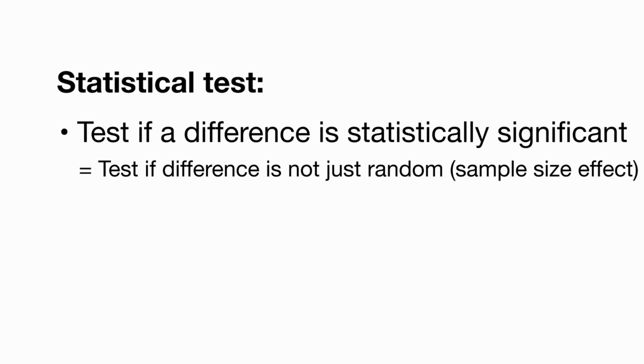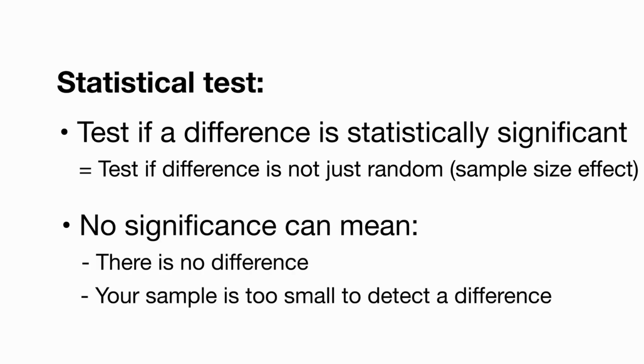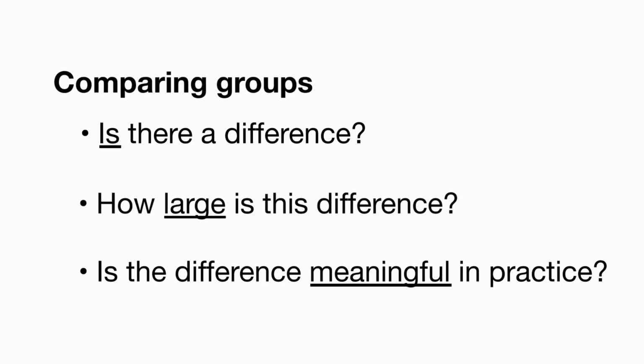This brings us to a very important point that we always need to consider. The absence of a significant difference can mean that there is in fact no difference. However, it can also mean that your sample is just too small to detect a difference. So statistical significance is linked to sample size and also to study design. Let us continue with the next question.